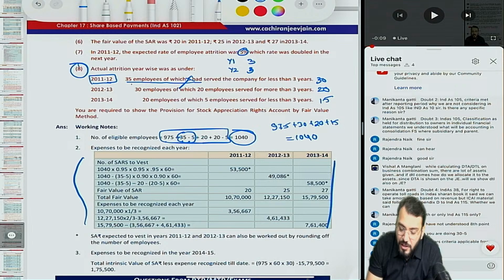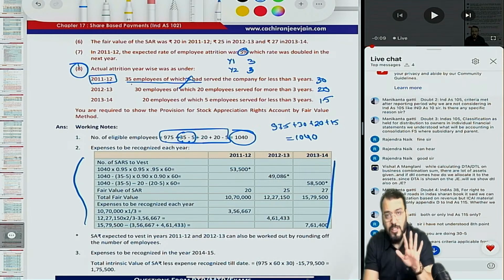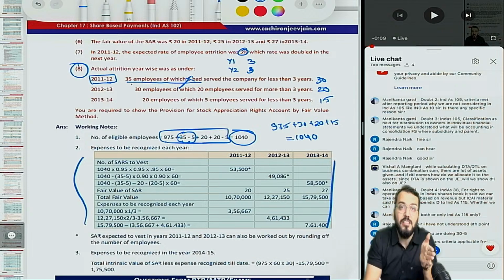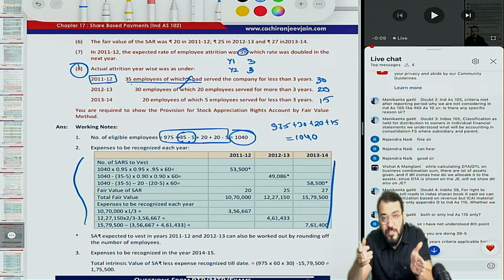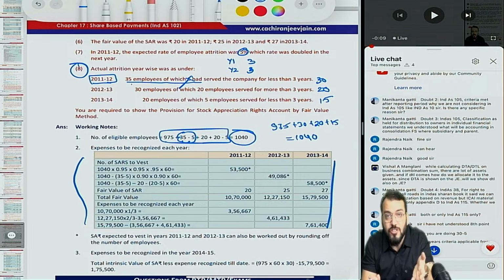Now, Manikanta, once again you are asking doubt number 2. In the first point you understood that if the condition arises after the balance sheet date, it becomes a non-existing event. Now you are asking, sir, if it is already classified as held for sale on the reporting date and subsequently management changes the plan, this will also be a non-existing event, because on the reporting date there was no condition for change of plan.